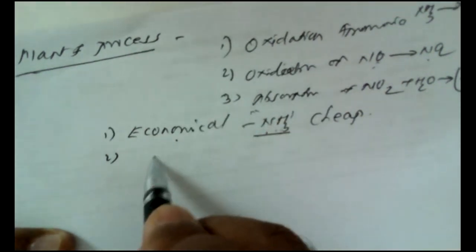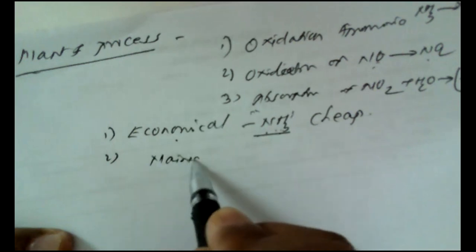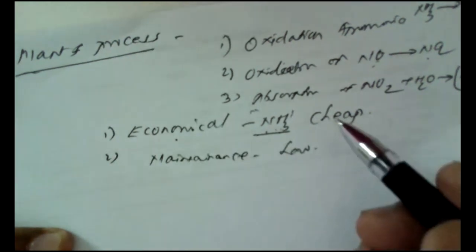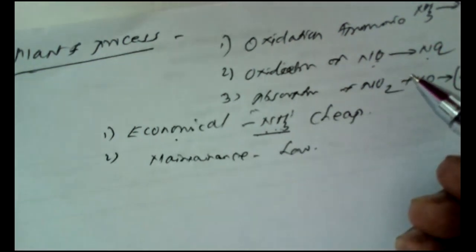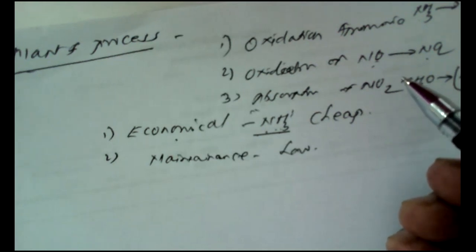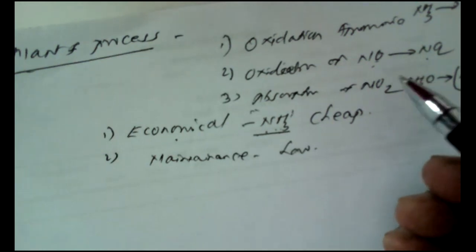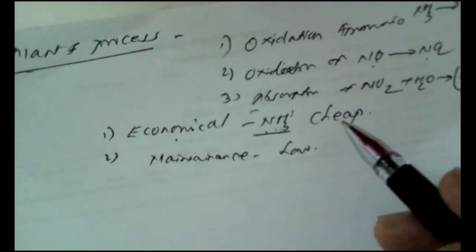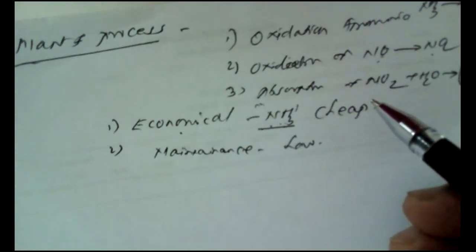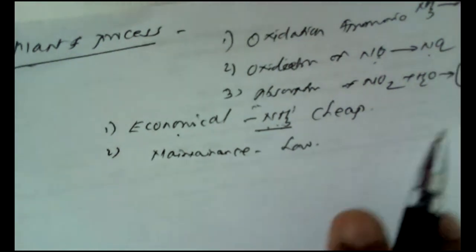And the cost of maintenance is also very low. Why? Because no elaborately furnished equipment is needed; only the first part is furnished, and the remaining parts are only oxidation and absorption. So these are the two merits. No demerits are found yet. This is how we can manufacture nitric acid.